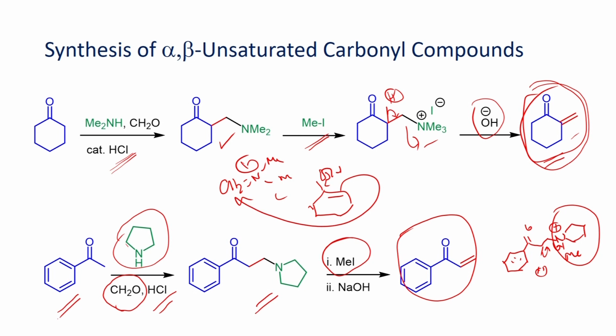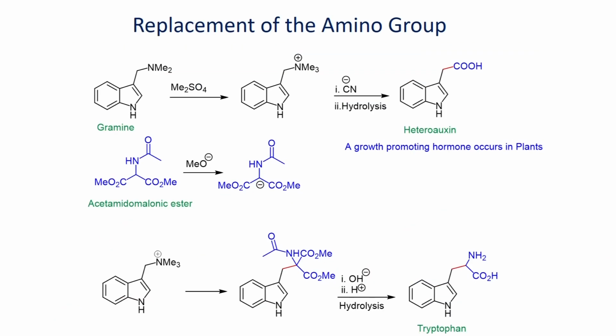These conjugated alkenes are very reactive. Whenever you require, you can try to react using base, and you can convert into the unsaturated carbonyl compound you can use for the organic transformations. So, now let us look at the other applications. The Mannich base also can be further converted into other useful compounds.